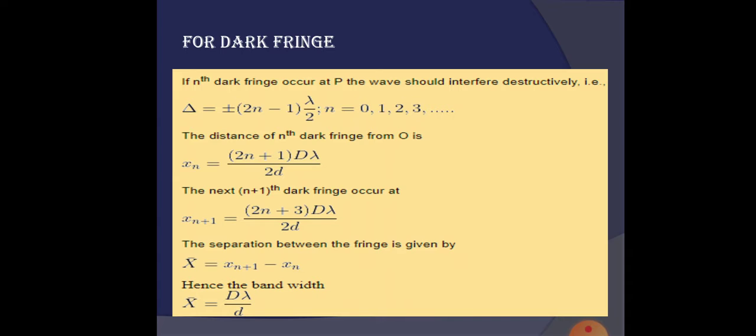So we can say the fringe width is directly proportional to the wavelength of light. It does not depend upon n, and it is also directly proportional to the distance between the source and the screen, and it is inversely proportional to the separation between the two slits.